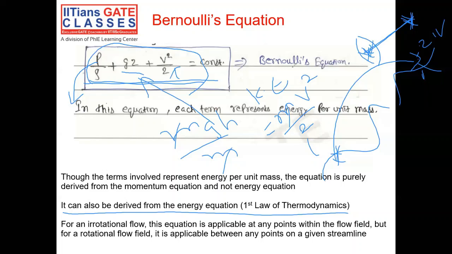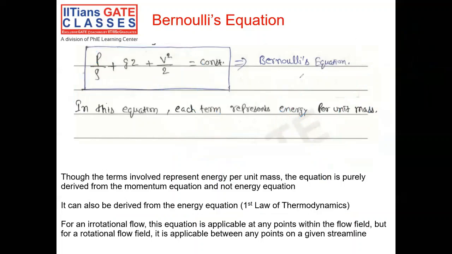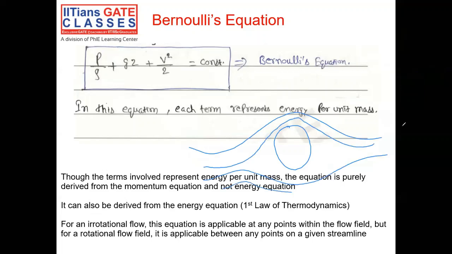And a few things to look out for: let's say I have a flow field. Let me take a cylinder and a flow field around it, with multiple streamlines like this. Let's say that the flow was irrotational. In such a situation, where the flow is irrotational, I can apply Bernoulli's equation at any two different points in the flow field, let's say here or here, between this and this, any two different points. And it is not necessary that these 2 points must belong to the same streamline.